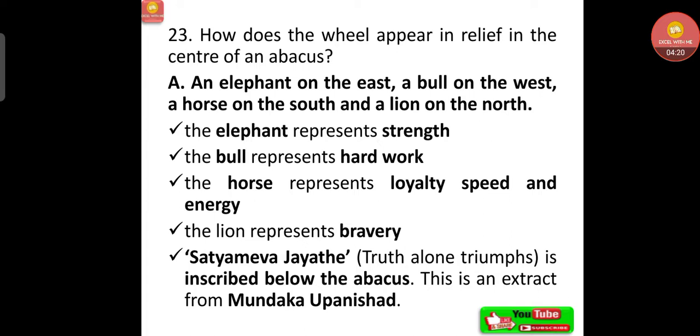The elephant represents strength, the bull hard work, the horse loyalty, speed and energy, the lion bravery. Then Satyameva Jayate, truth alone triumphs, is inscribed below the abacus. This is an extract from Mundaka Upanishad.